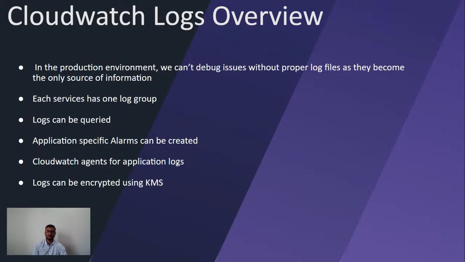But if I have some application deployed on EC2 and I want application logs, like how sign-in and login things are happening, then we have to configure a CloudWatch agent on the EC2 instance, and from there the agent will send the logs to the CloudWatch console, and then these logs will also be encrypted using AWS KMS.